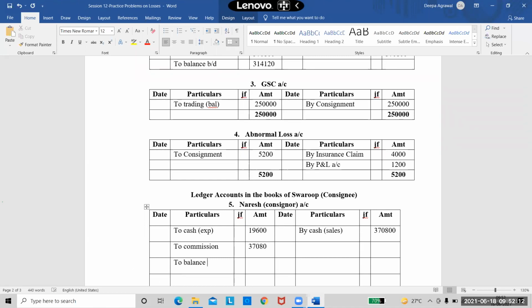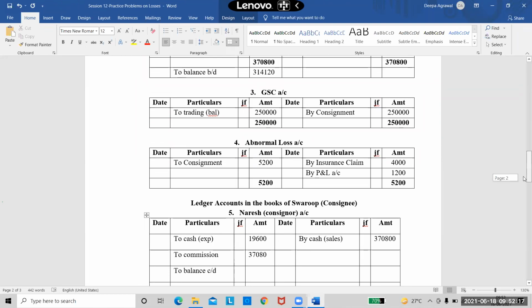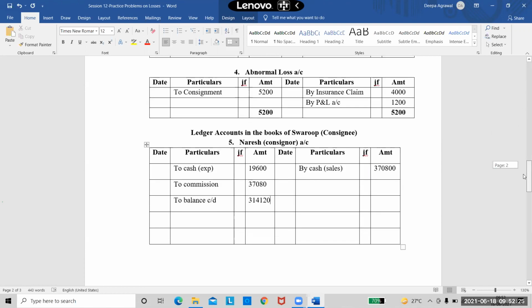So to balance carried down. You'll get the balance here. And our balance was, let us just see here. How much was the balance? 314,120. And then I'll put the totals on both sides. 370,800 are my totals on both sides. And then I'll once again write by balance brought down, which is 314,120. That's it. So we have completed the problem.